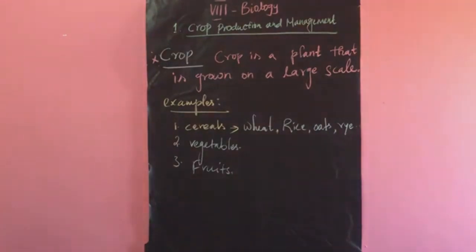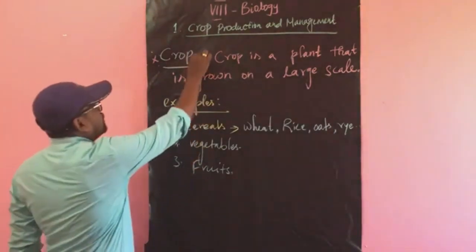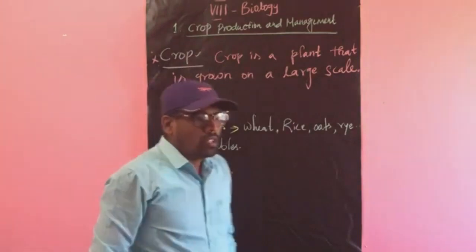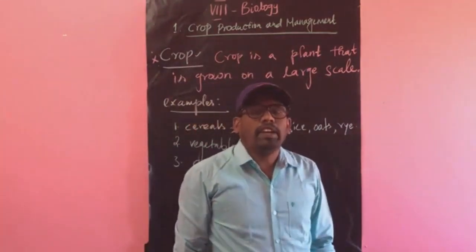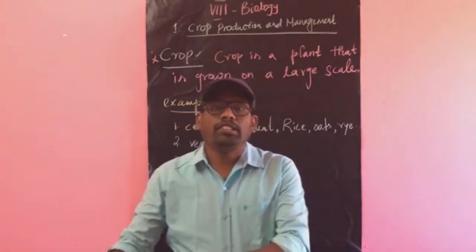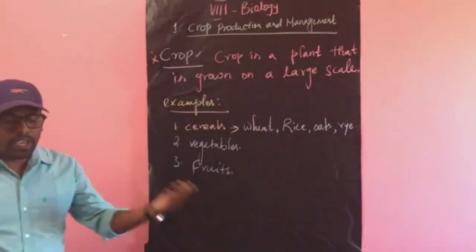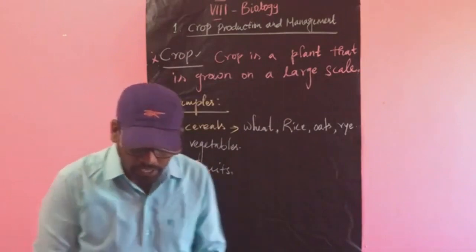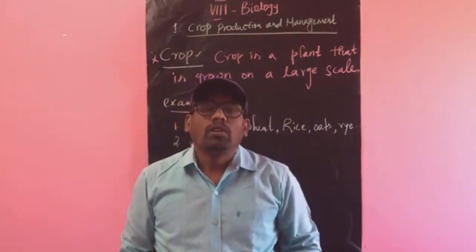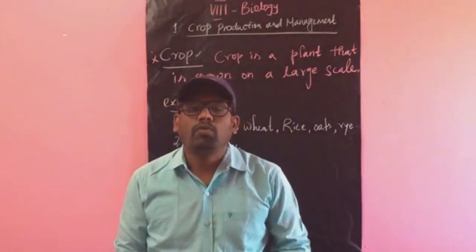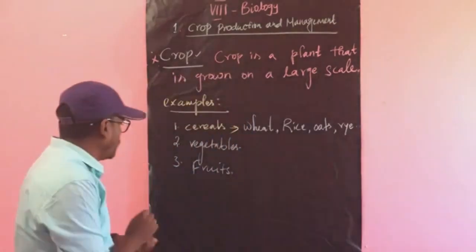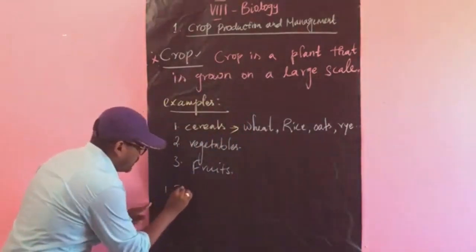Next, crops are classified based on the season. On what basis are seasons classified? The first one is temperature.